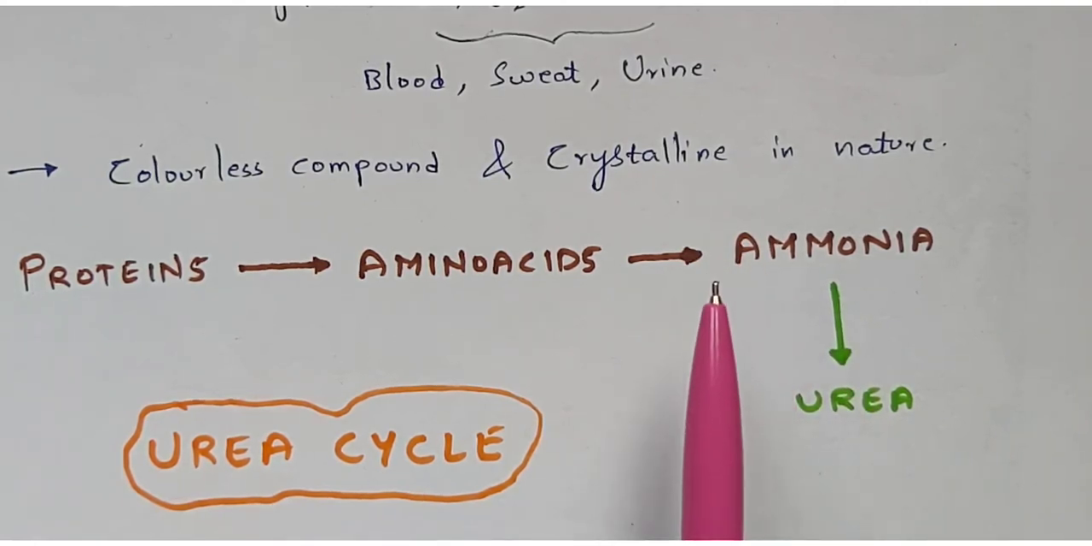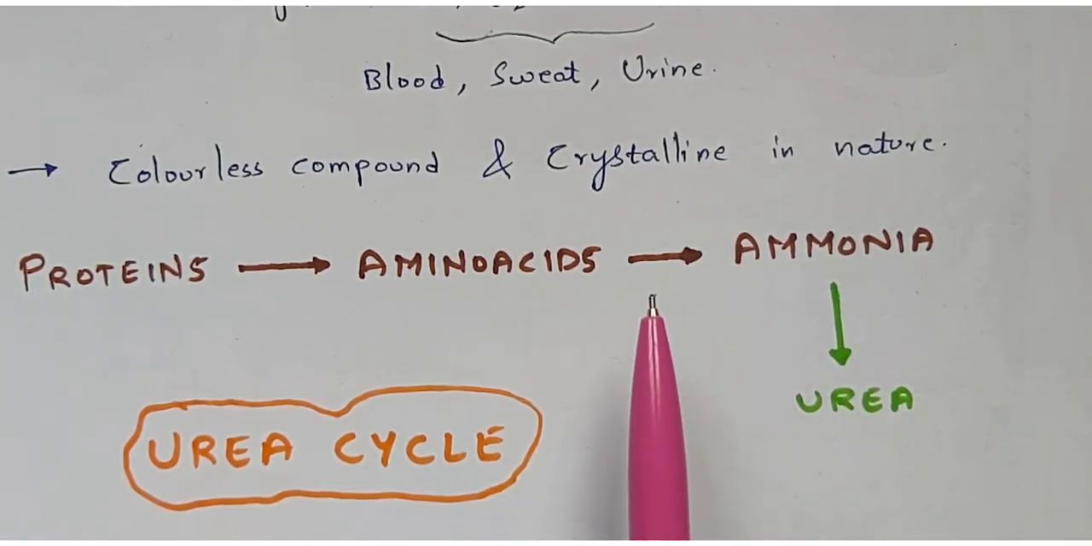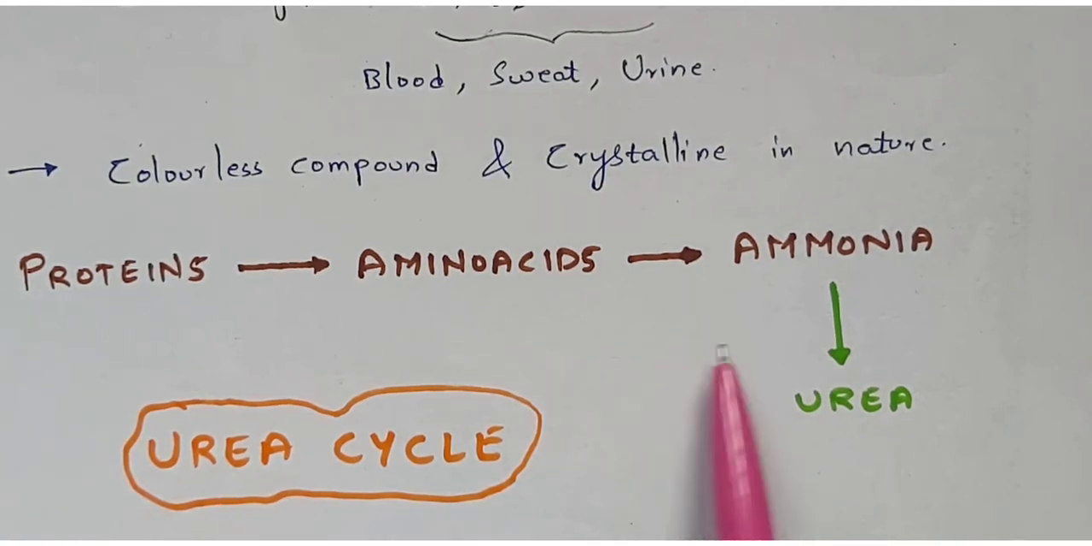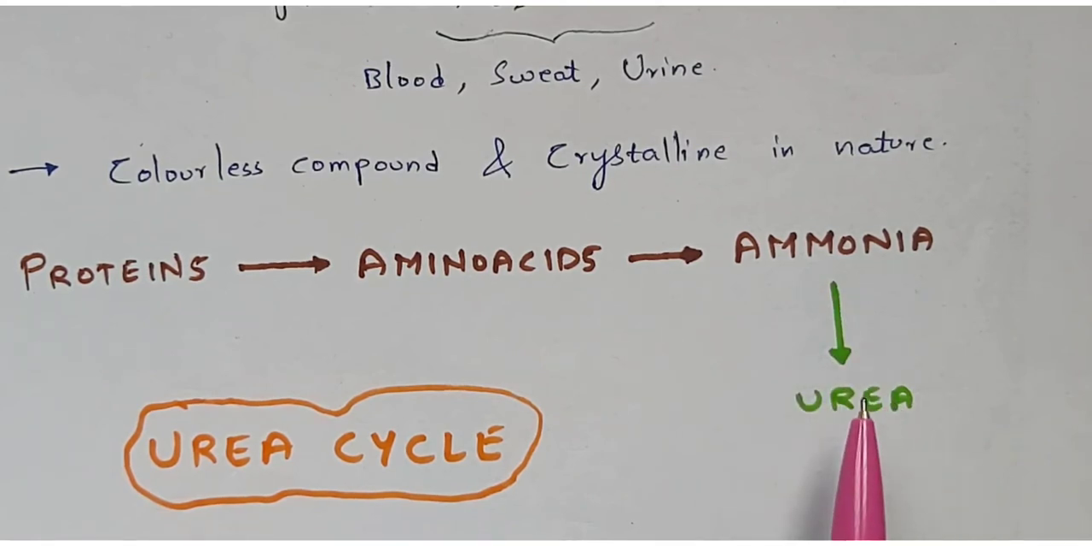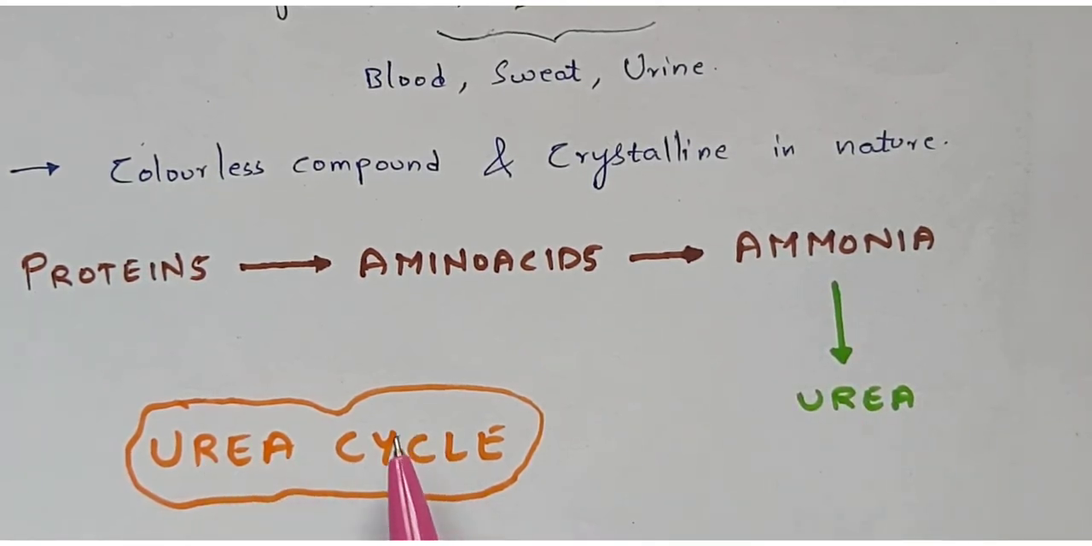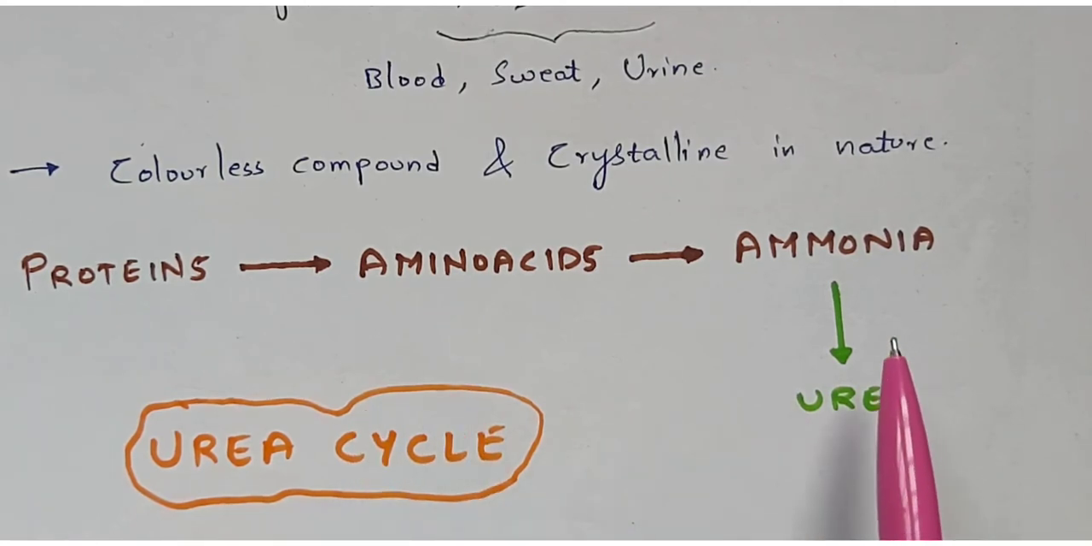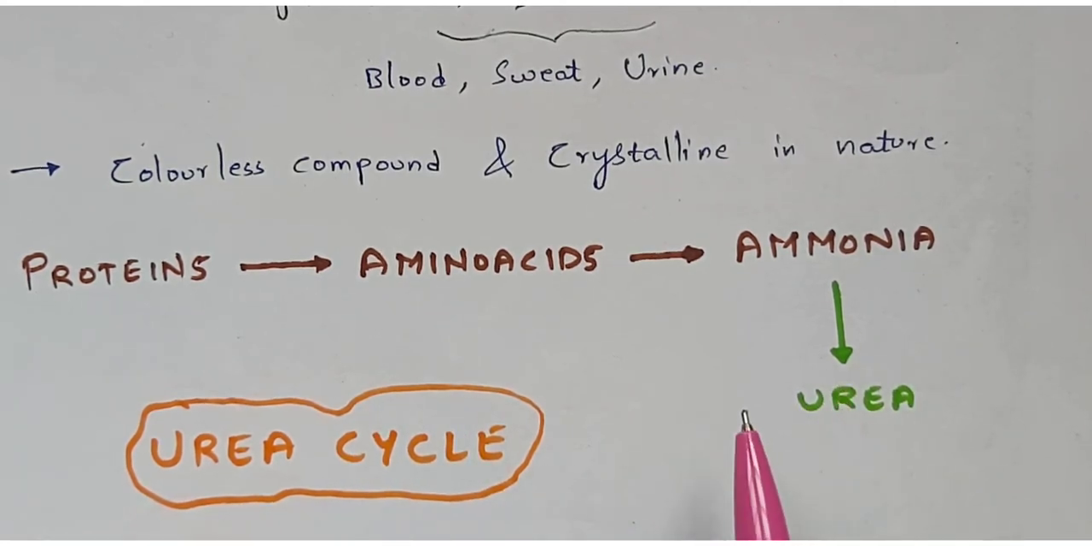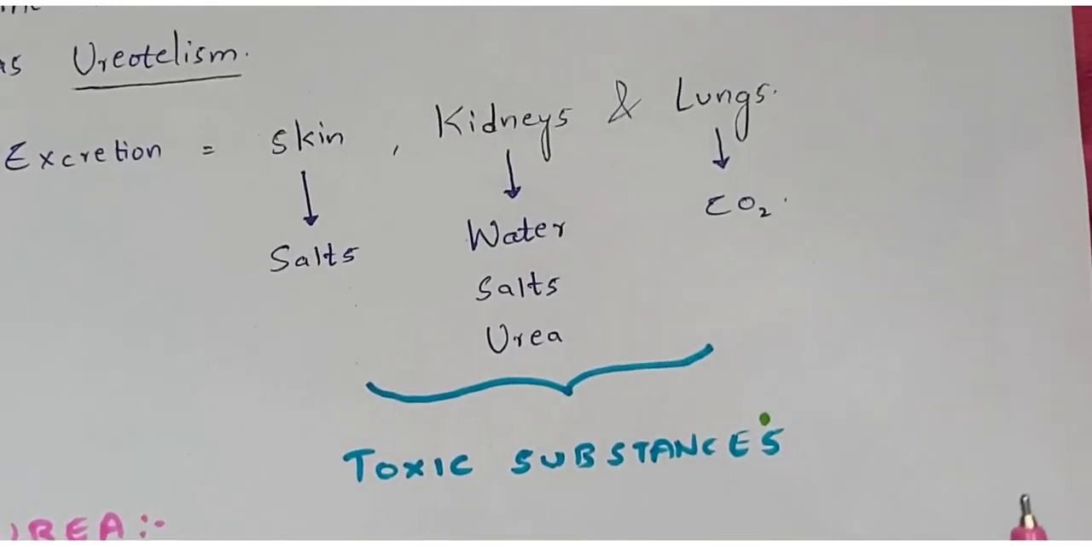So what are those 5 enzymes? Ornithine transcarbamylase, carbamoyl phosphate synthase 1, argininosuccinate synthase, argininosuccinase, and arginase. Remember these terms. Okay, so that process where the ammonia will get converted into the urea is called the urea cycle. So till now what we have discussed is the urea cycle. In that way the urea will be produced, and now what will happen to this urea? It will get mixed with the water and salts. So that's what I have mentioned over here.